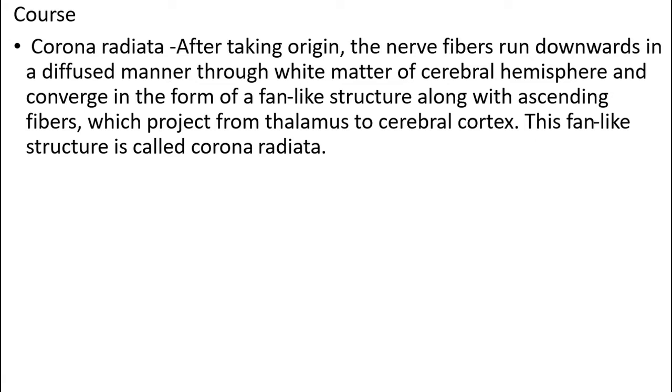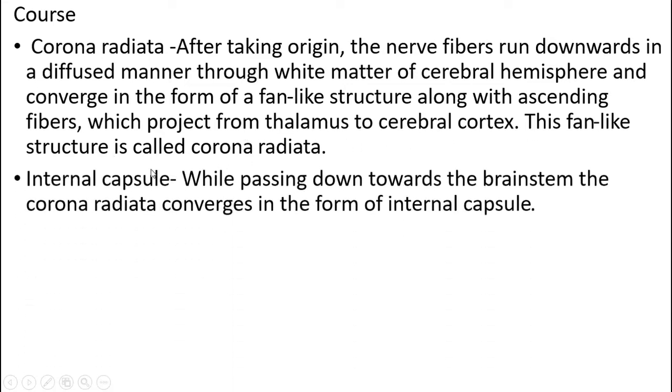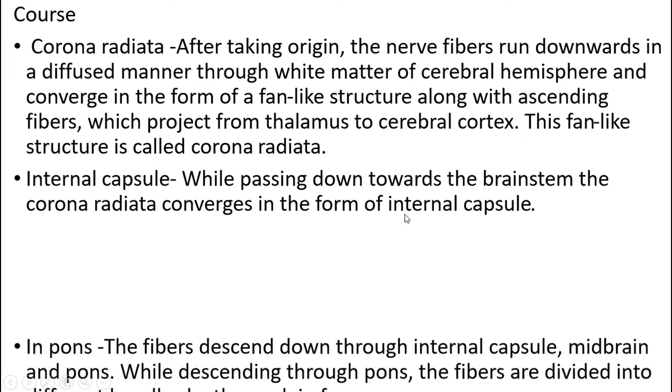The course: corona radiata. After taking the origin, the nerves run downwards in a diffused manner through the white matter of the cerebral hemisphere and converge in the form of a fan-like structure along with ascending fibers, which project from the thalamus to the cerebral cortex. This fan-like structure is called corona radiata. Internal capsule: while passing down towards the brainstem, the corona radiata converges to form the internal capsule.